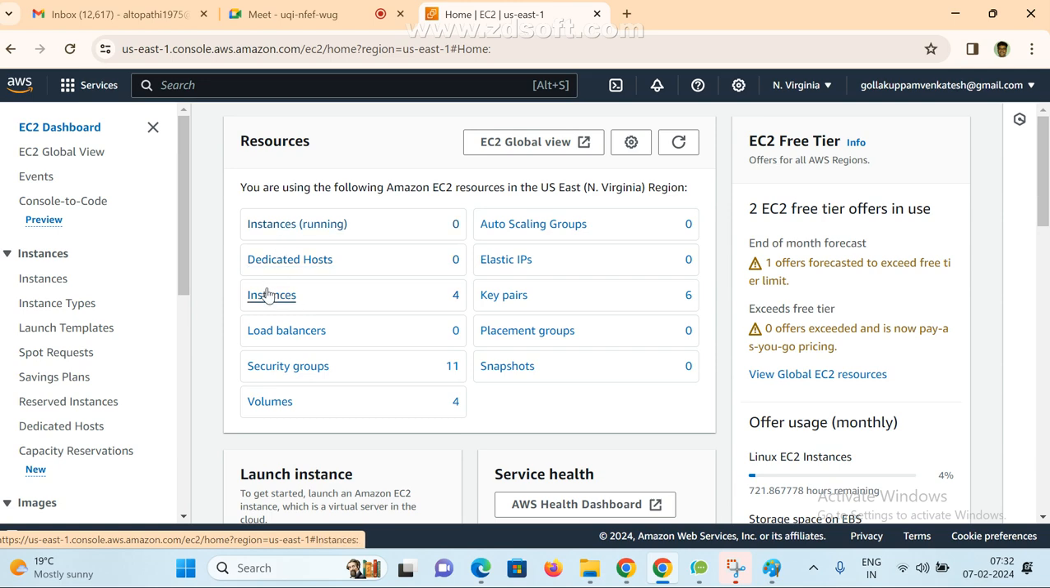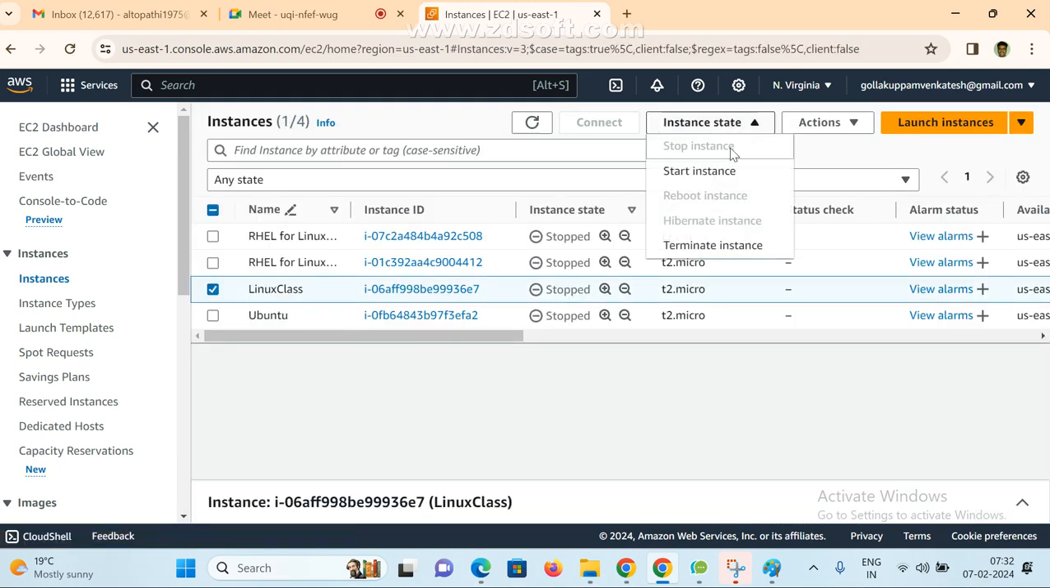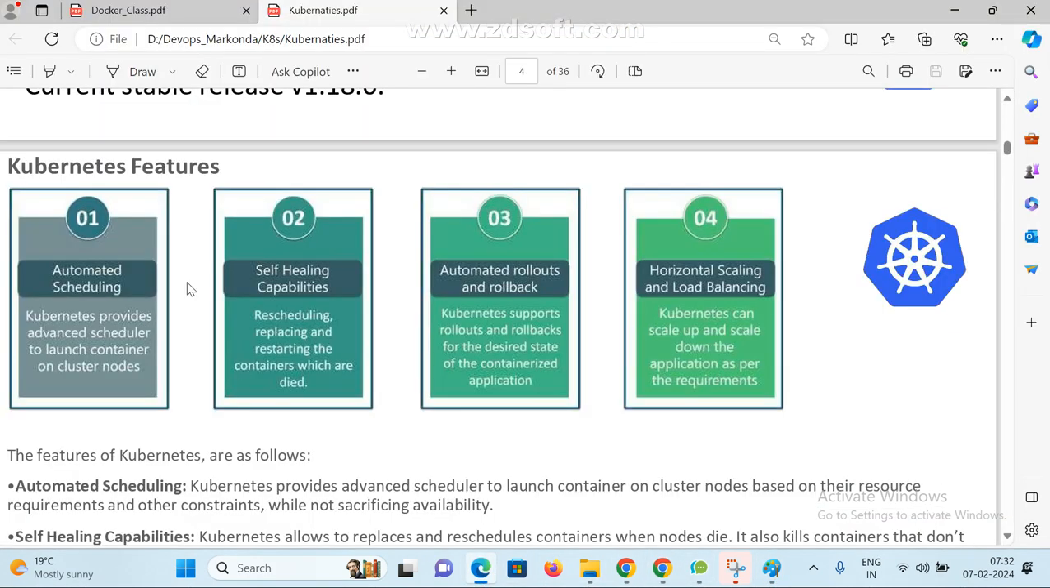Master. I hope you got it right. Any doubt, Karthik? No, sir. That is the main thing. See here, I'll show you self-healing. Rescheduling, replacing and restarting the containers which have died. Okay, even if the container is deleted, it will automatically recreate it.